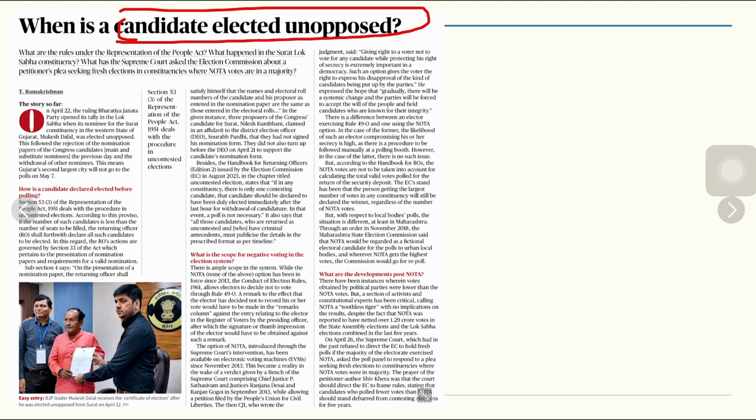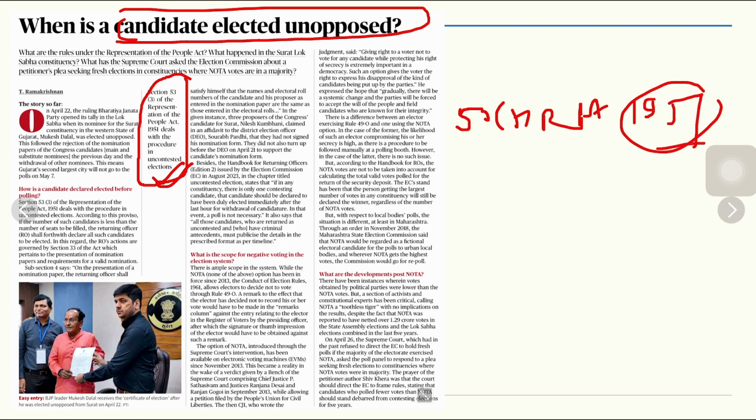So the rules under this particular category do allow the candidate who has been elected unopposed, because of the provisions in Section 53 of the Representation of People's Act, which deals with the procedure in uncontested elections. That is RPA 1951. There are two, number one, 1950 and 1951. So Section 53 of the Representation of People's Act 1951 deals with the procedure in the uncontested elections.